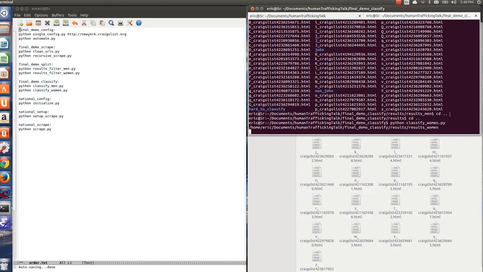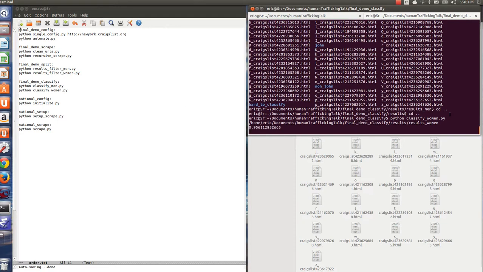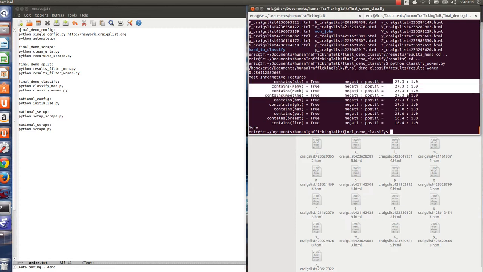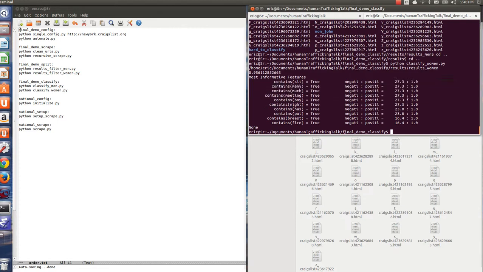And then I move anything that's classified as a prostitute into the prostitution folder, and anything that's not classified as a prostitute into the non-prostitution folder. And then everything else gets moved into hard to classify. So great. So the classification is now done. We can see the results. So the words sit, many, much, meaning, boy, might, has, put, breast, and fire, all for some reason relate to being a prostitute. And this is the relative ranking of the features' effectiveness in ranking a prostitute or not prostitute. 27 is pretty good. 16 is not as good, obviously. And it's a sliding scale from there.